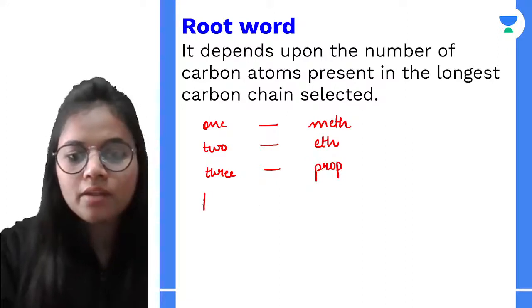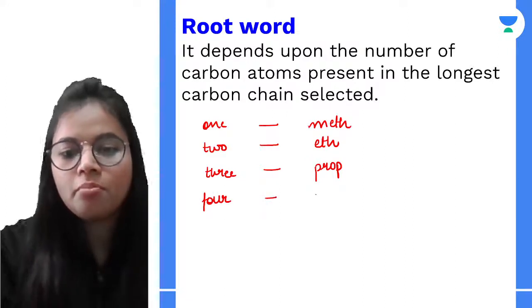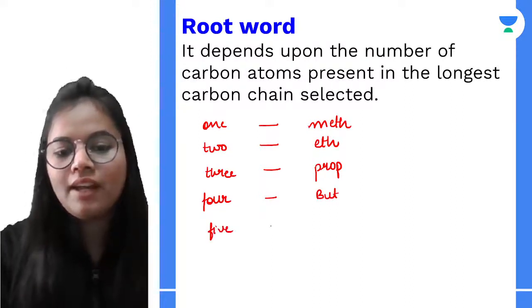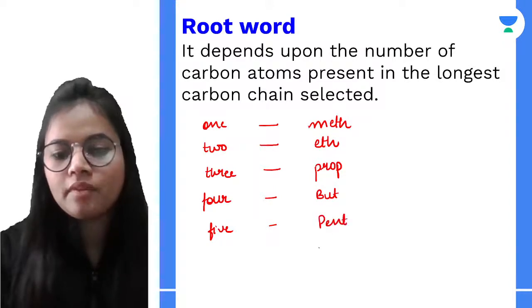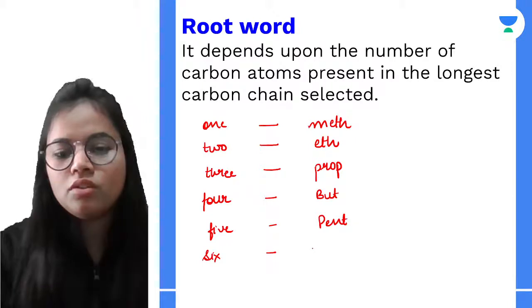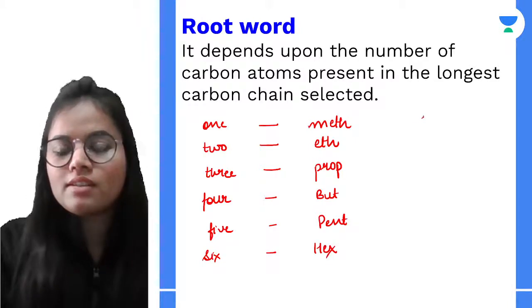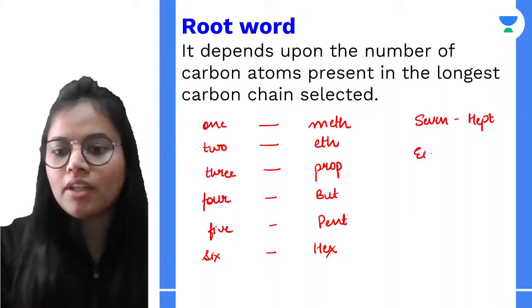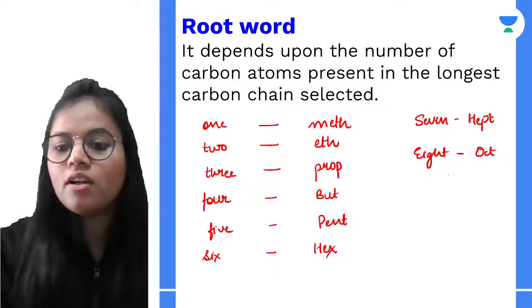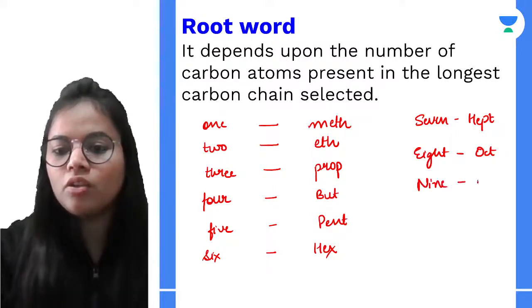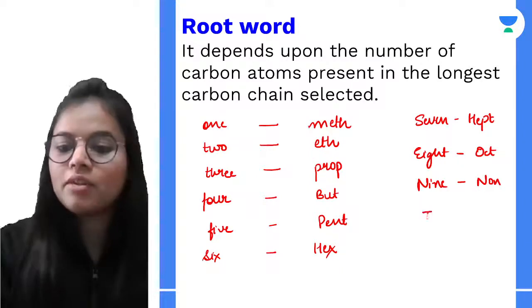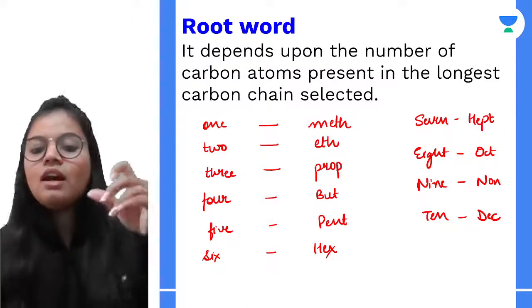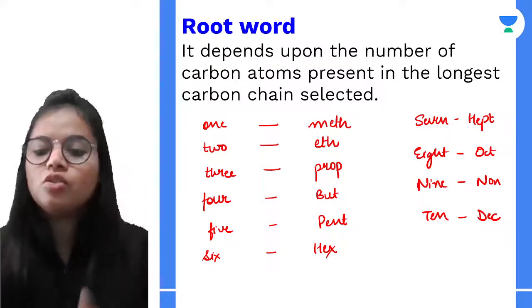For four, but. For five, pent. For six carbon atoms, we use hex. For seven, the root word is hept. For eight, we use oct. For nine, we use non, and lastly for ten carbon atoms, we use dec. So these are the root words for carbon atoms from 1 to 10.